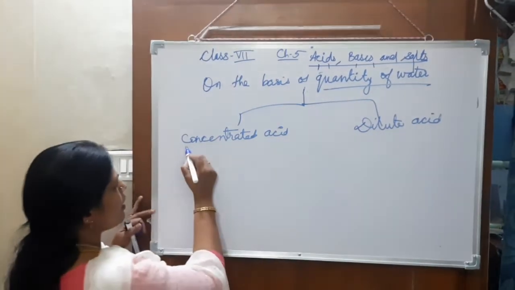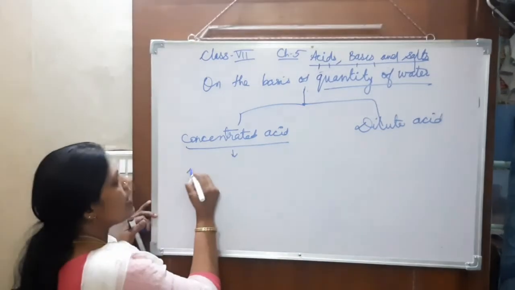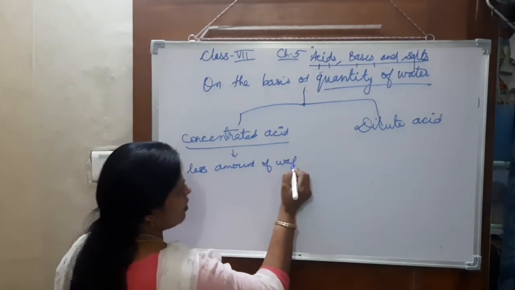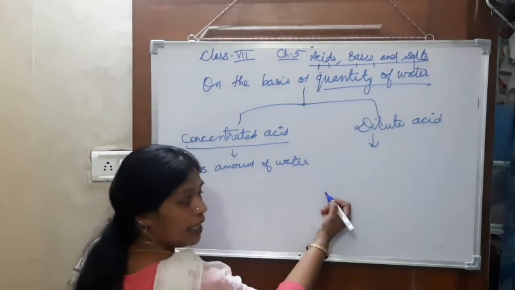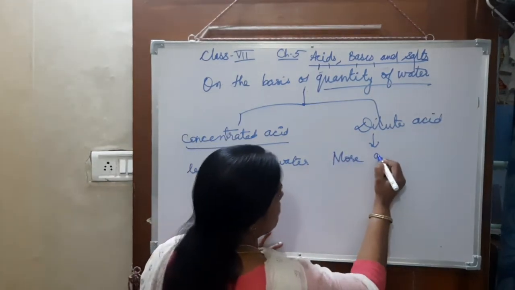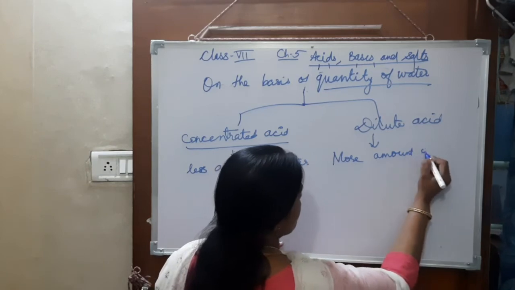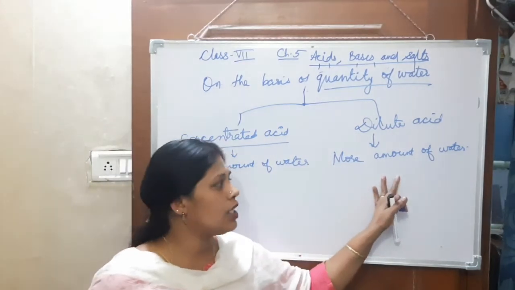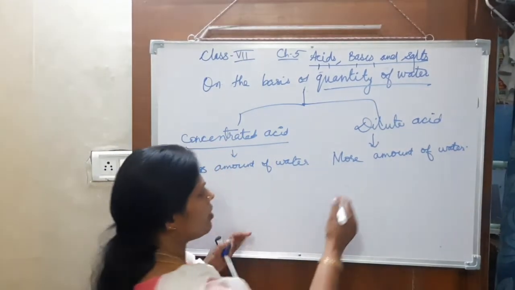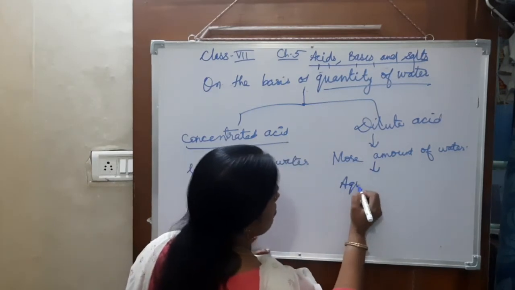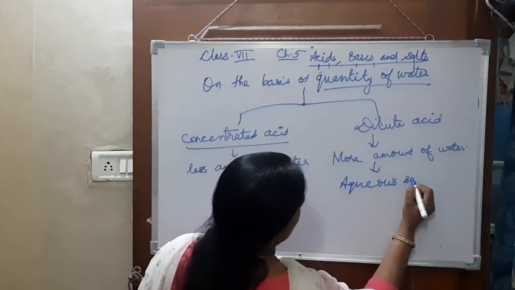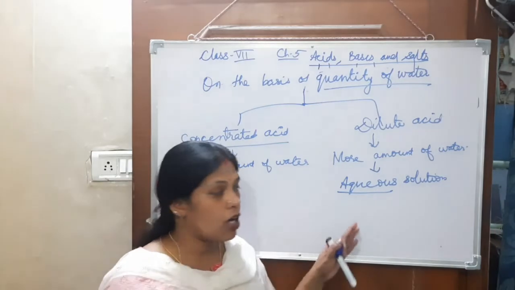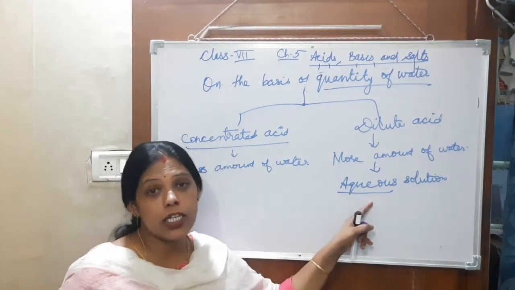Concentrated acid means they contain less amount of water, and dilute acid contains more amount of water. When we dilute it, such solutions are known as aqueous solutions. Aqueous solution means the water is more; water is the solvent in this solution.